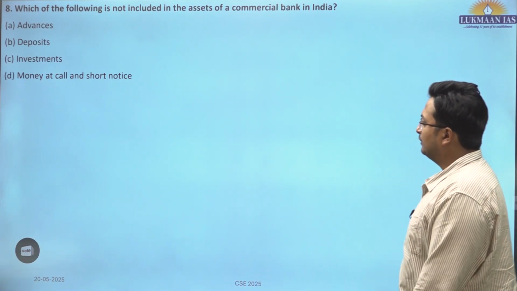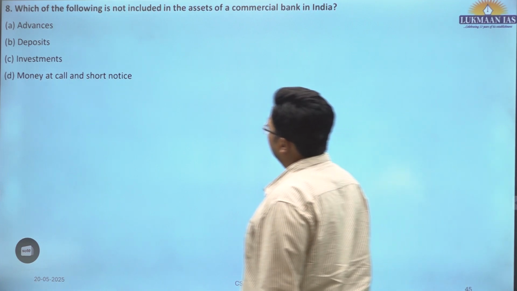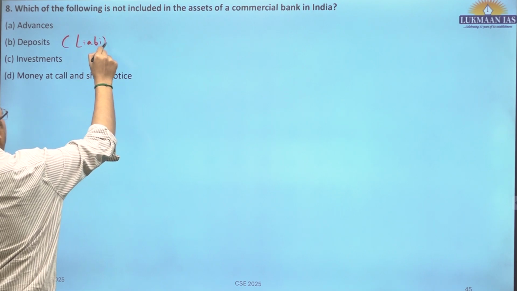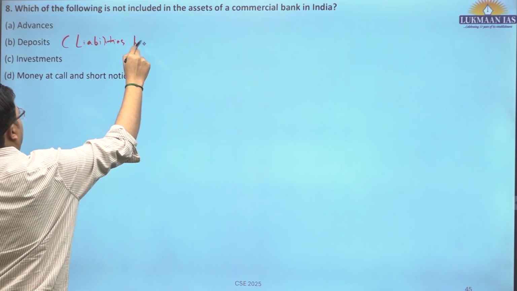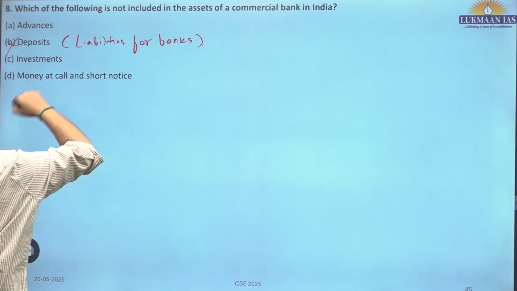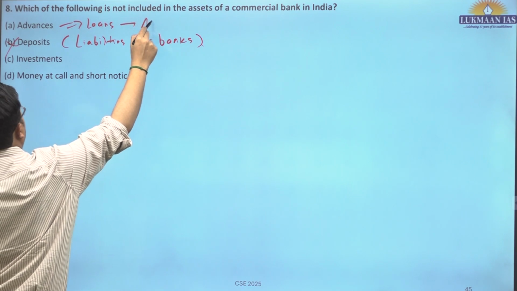Okay, if they are violating the norms. Which of the following is not included in the assets? Deposits. These are liabilities for bank. Advances are loans and these are assets.